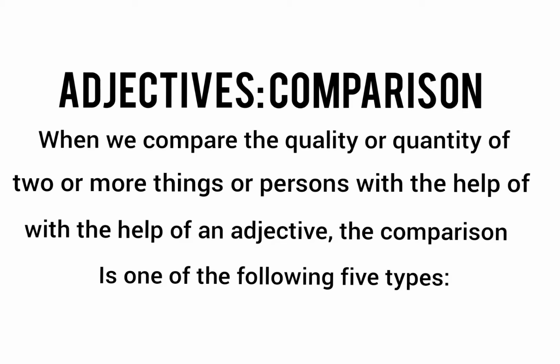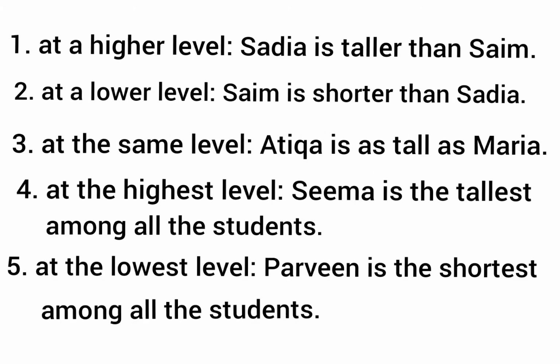five types of comparison. Okay, so let's see what those five types are. Example number one: if we are comparing two persons at a higher level, note that I am talking about a higher level, not highest, and we are talking about their height, so we will add er to tall. Then our word will become taller. So this is the example at a higher level. Sadia is taller than Saim.